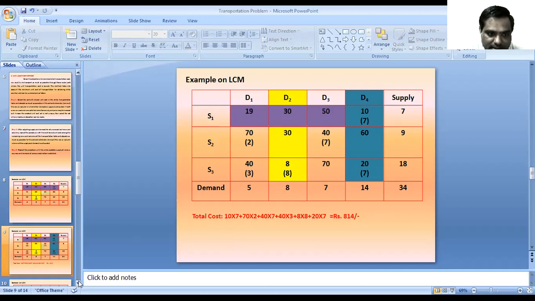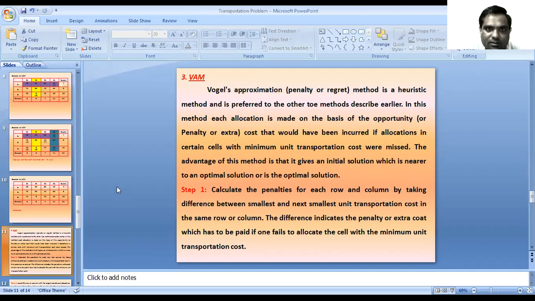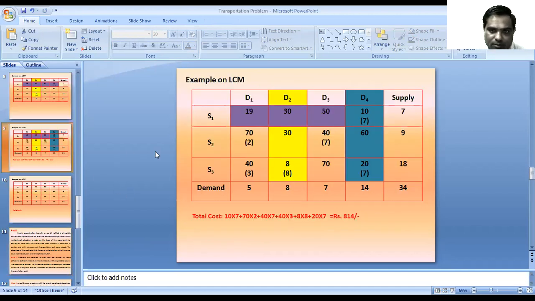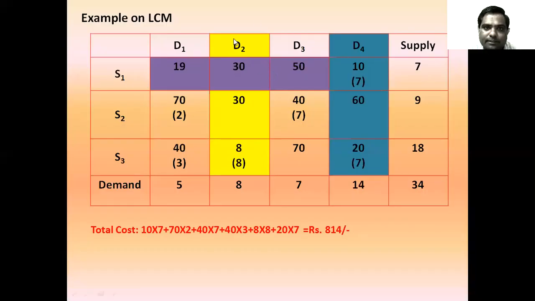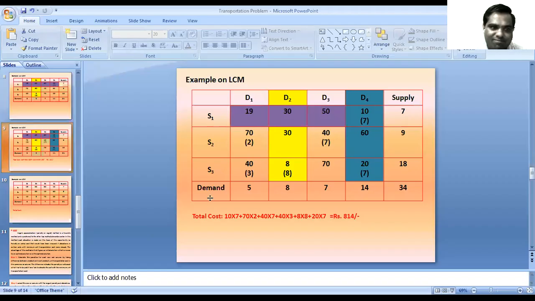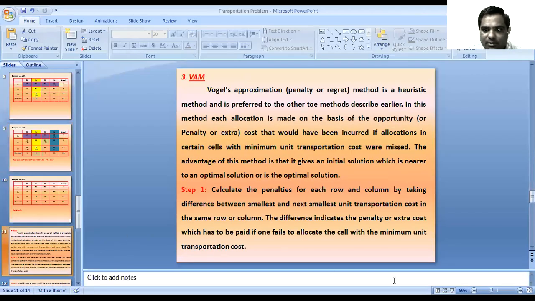Likewise, we cross out the rows and columns where either demand or supply is exhausted. Then the third method is called the Vogel approximation method.